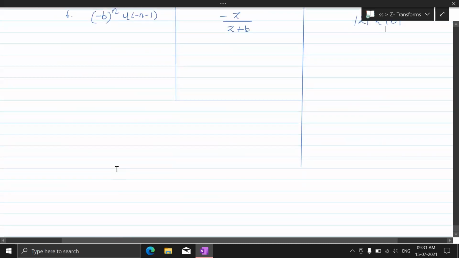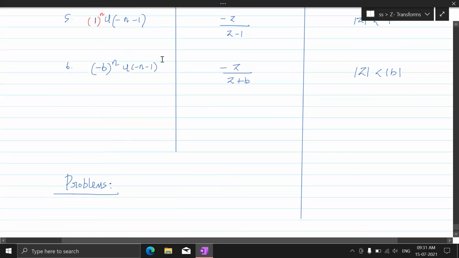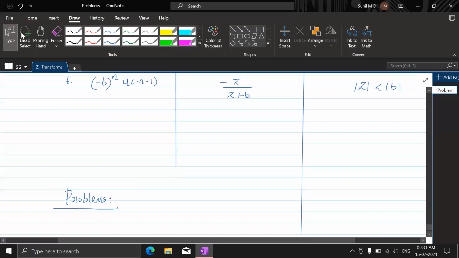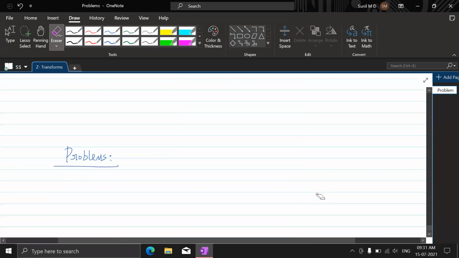So this is how we solve the problems. Understand that, everybody? Let's take the problems now, and for solving these problems, we'll be making use of these. Now let's go on with it.